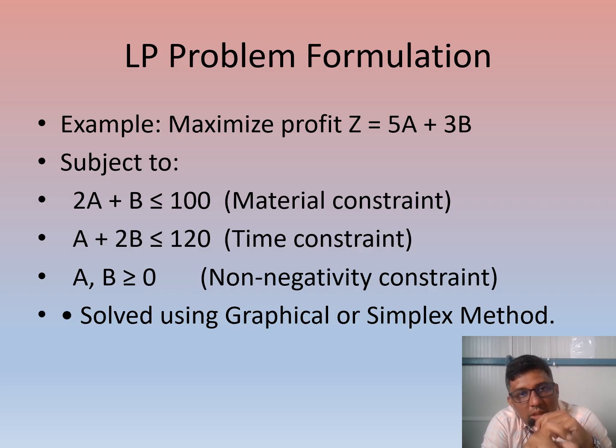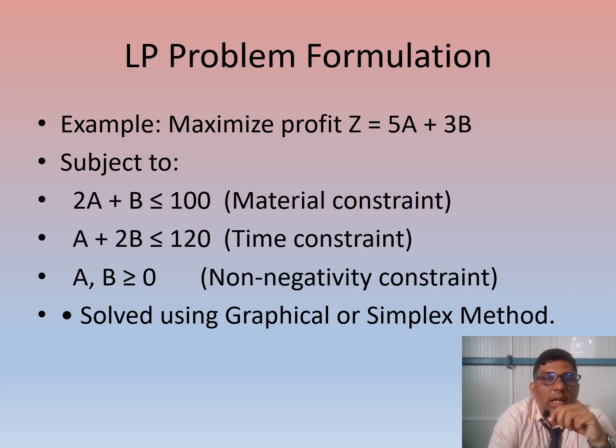Then coming to the subject to the constraints. So here we have subject to. There we have two equations. So 100, 120 and 0 you can see here. And there we have less than or equal to, greater than or equal to statements. So those become constraints.